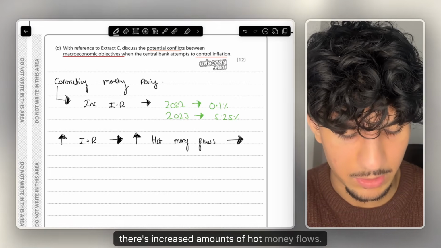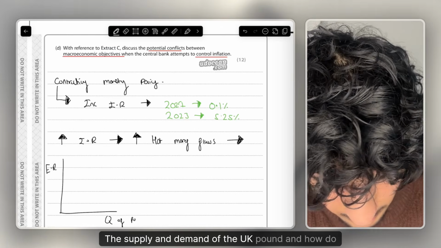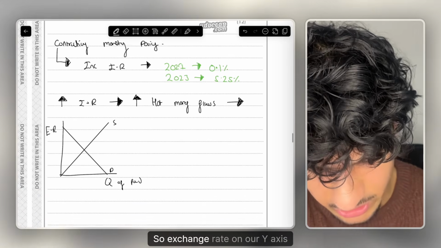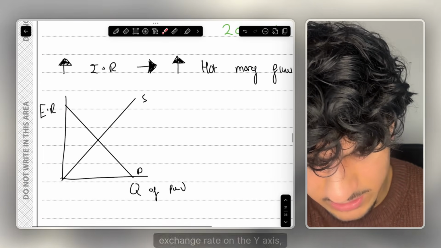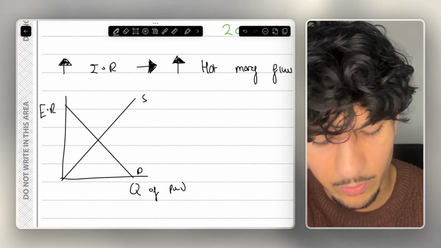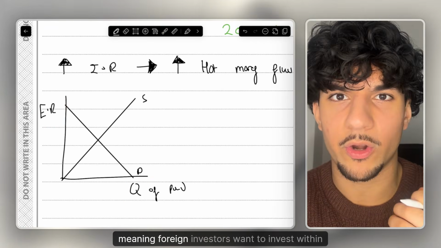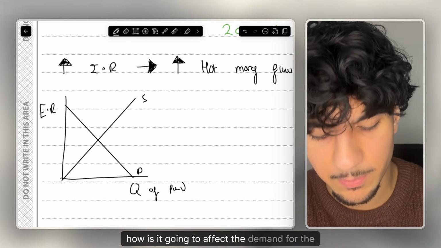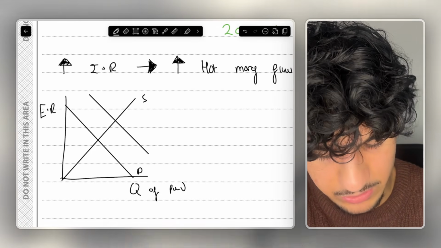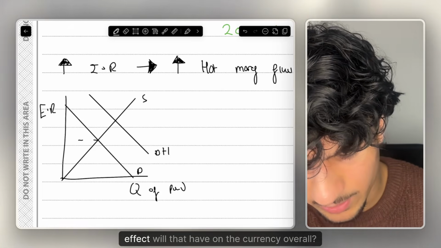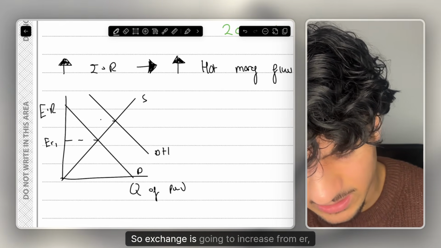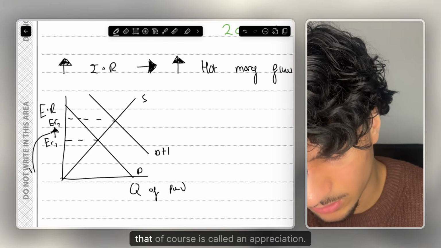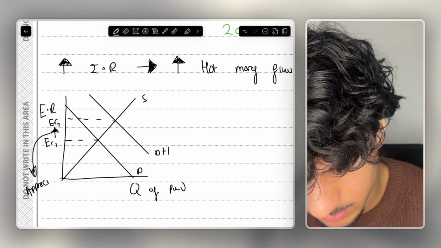And if there's increased amounts of hot money flows, the supply and demand of the UK pound, and how do we represent it? Of course, it's just a supply and demand diagram, very simple. So exchange rate on our y-axis, quantity of pounds on an x-axis. Now, if there's increased interest rate, meaning foreign investors want to invest within the UK as there's high return on savings, how is it going to affect the demand for the currency? Of course, this is going to mean demand for the currency shifts from D to D1, and now what effect will that have on the currency overall? So exchange rate is going to increase from ER1 to now ER2, and what do we call when we have an increase in exchange rate? That, of course, is called an appreciation.